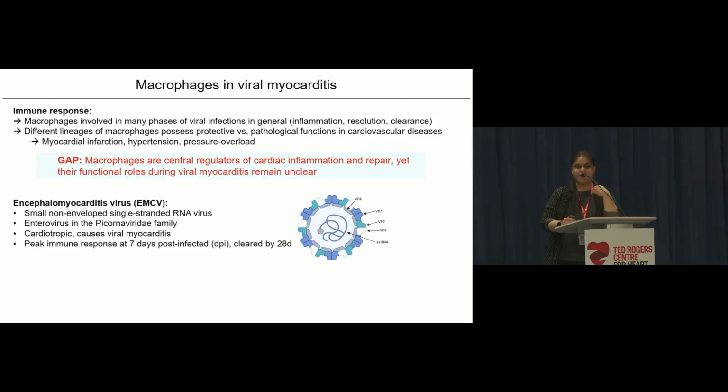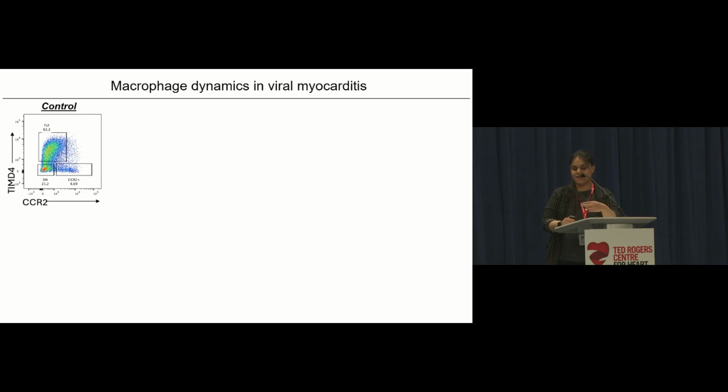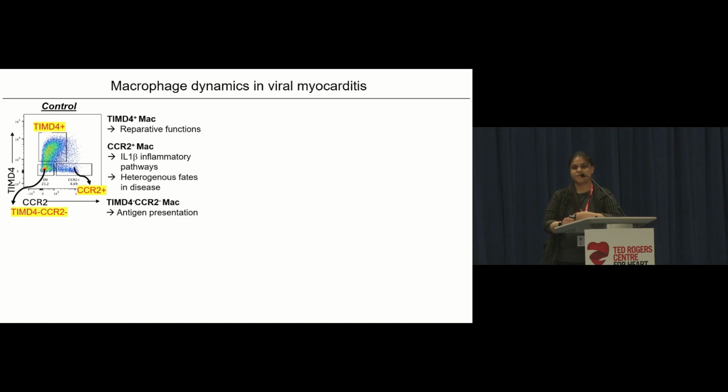But before getting into my overarching hypothesis, I want to give you a bit of a macrophage 101. And again, we've heard about these subsets, but I have a bit of a different nomenclature that I want to introduce to you. So in the heart, we've defined three macrophage subsets by the expression of TIMD4 and CCR2. TIMD4 positive macrophages are the most dominant subset at steady state. They're embryonically derived and possess reparative functions. CCR2 macrophages are relatively minor at steady state. They're monocyte-derived and they possess inflammatory functions, while the TIMD4 CCR2 negative are more general and enriched in antigen presentation.